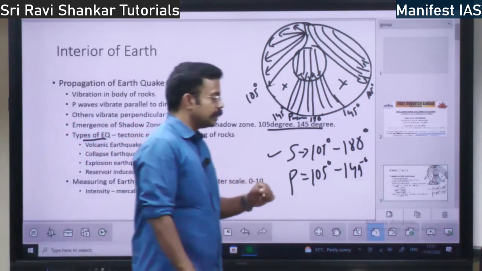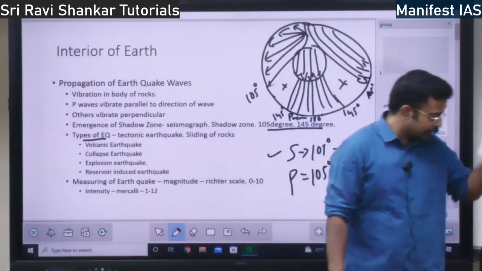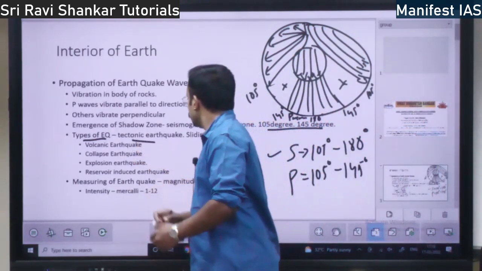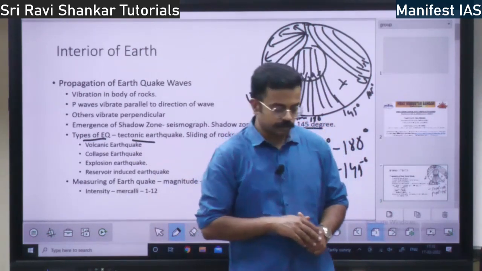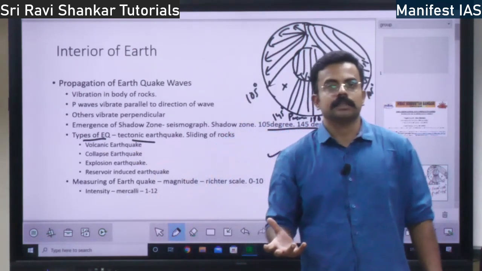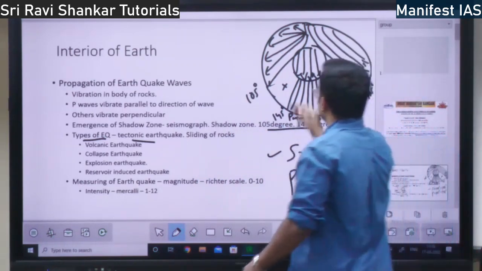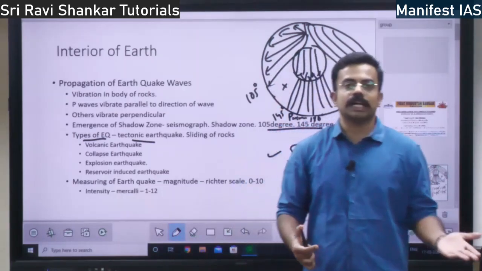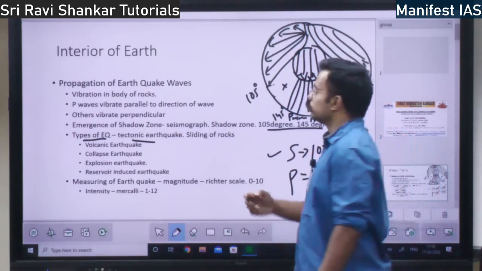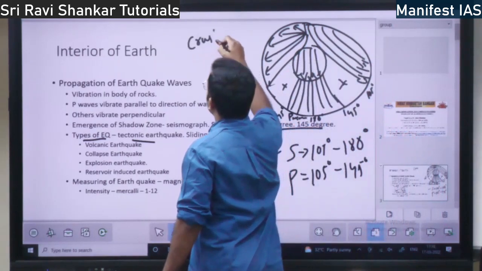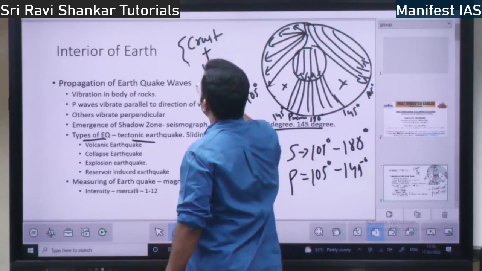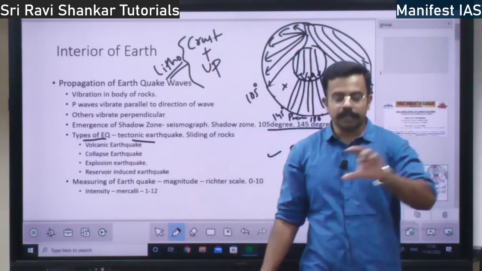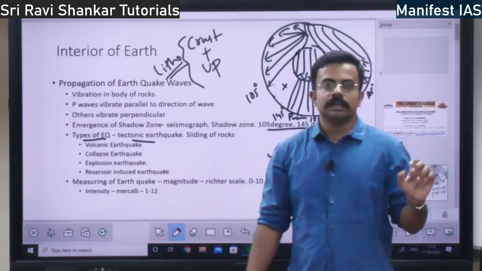Next you have types of earthquake. What are the types of earthquake that are there on the planet Earth? So you have majorly what we see is tectonic earthquake. Tectonic earthquake is with respect to tectonic plates. What is a plate? Whatever the earth, continental mass and the continental earth as well as oceanic earth, we have crust plus upper mantle. So this is lithosphere. This lithosphere constitutes one plate. It will be moving over the asthenosphere, right?